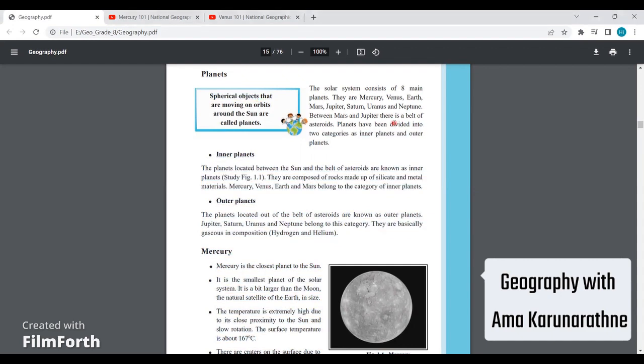Okay, so the solar system has 8 planets. So what are these planets? Mercury, Venus, Earth, Mars, Jupiter, Saturn, Uranus, and Neptune.